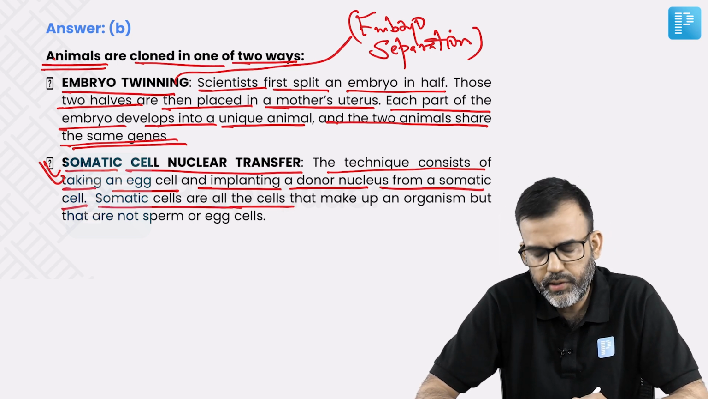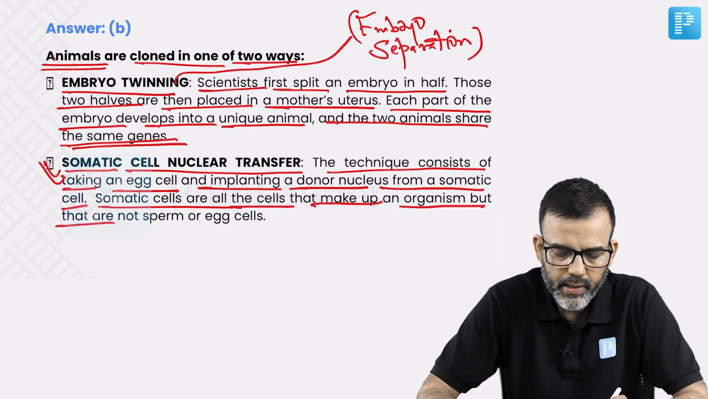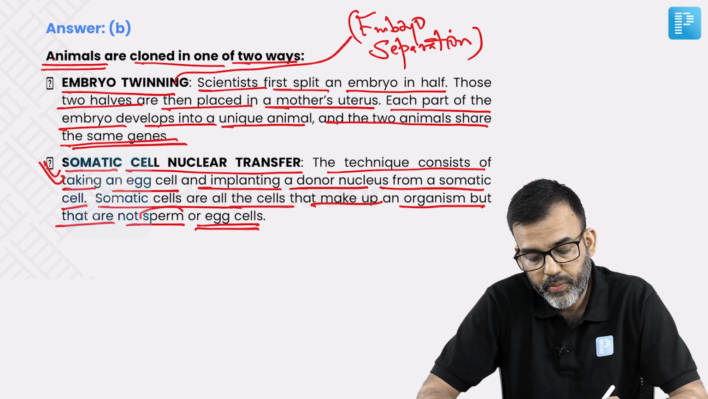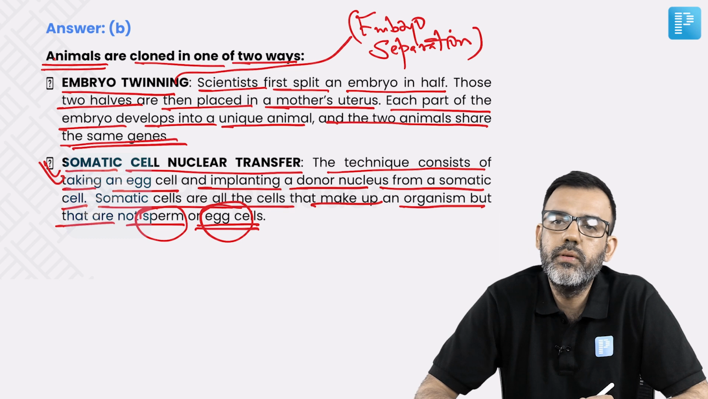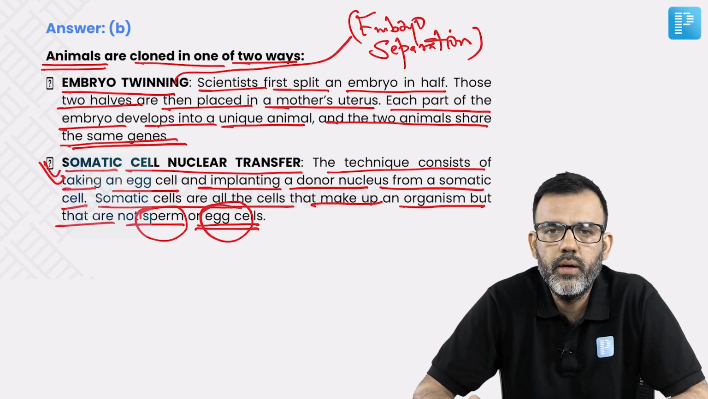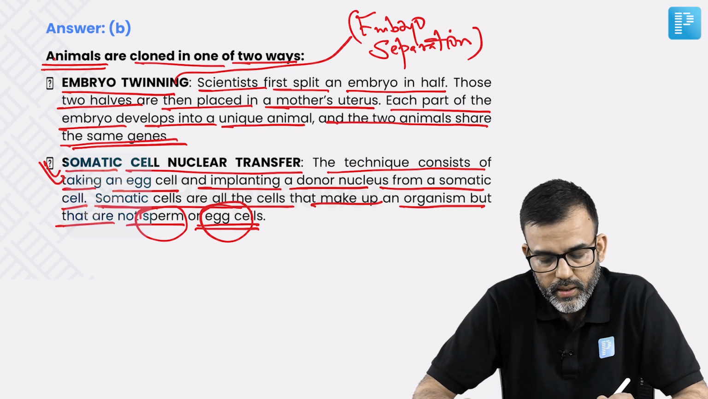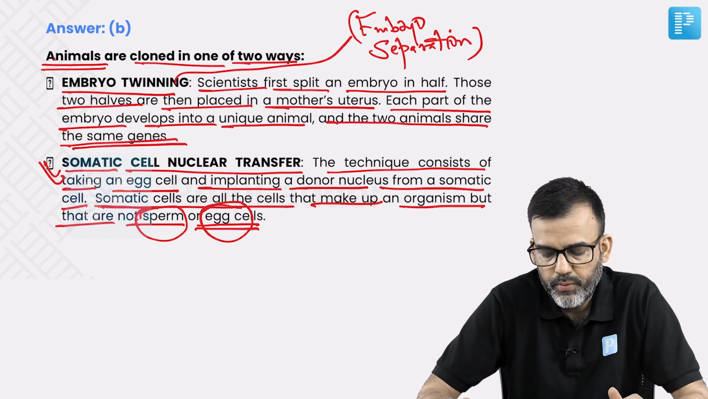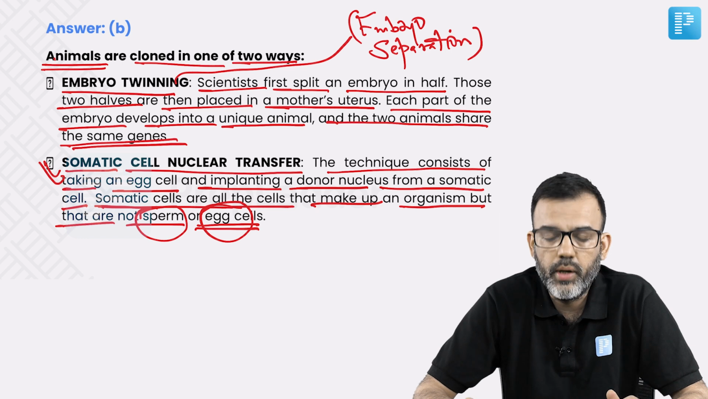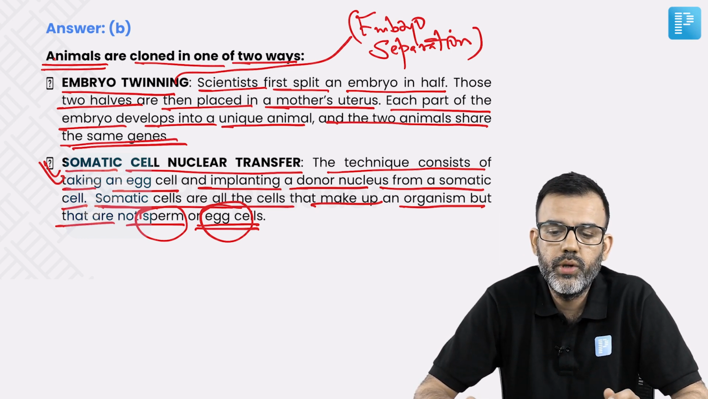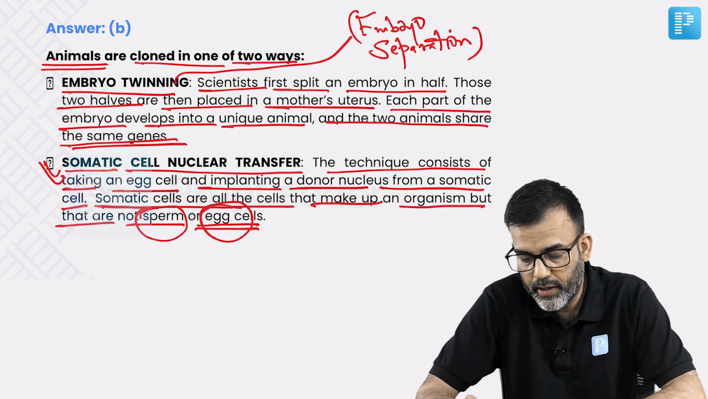Somatic cells are all the cells that make up an organism but that are not sperm or egg cells. So, barring sperm cells or egg cells, all the rest of the cells are what we call somatic cells, and you can take a somatic cell for implanting a donor nucleus, and then in the same way you can reproduce a clone. So, that's how cloning takes place.